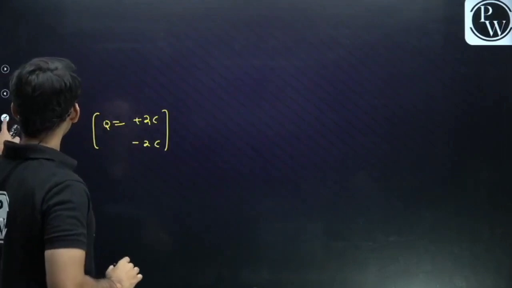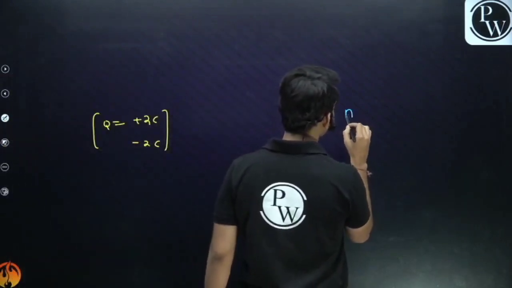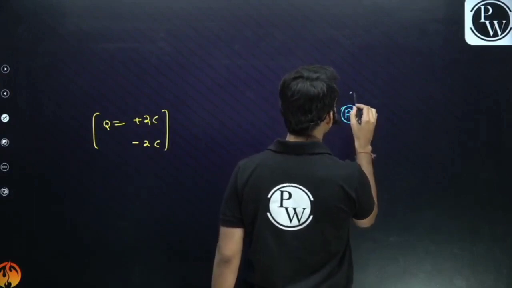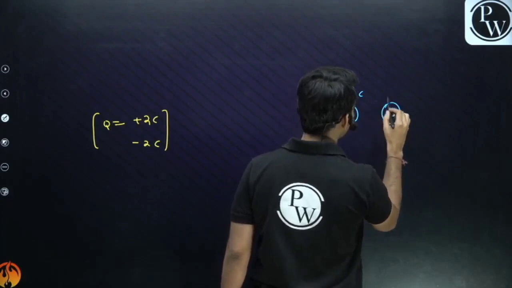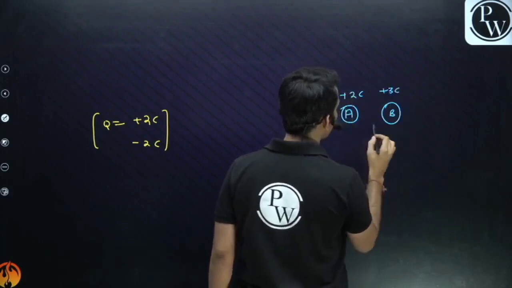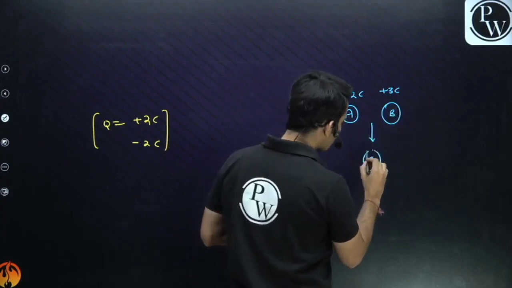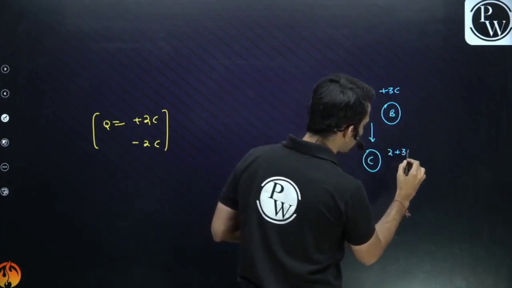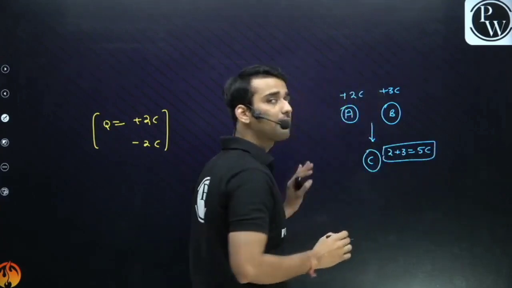Also, one meaning of scalar is this: suppose I have a body A having 2 coulomb of charge, and another body B having 3 coulomb of charge. If I combine these two bodies to make a single body C, the charge on C will be 2 plus 3, which is 5 coulomb. So you can see the charge is scalar. You have directly added them.